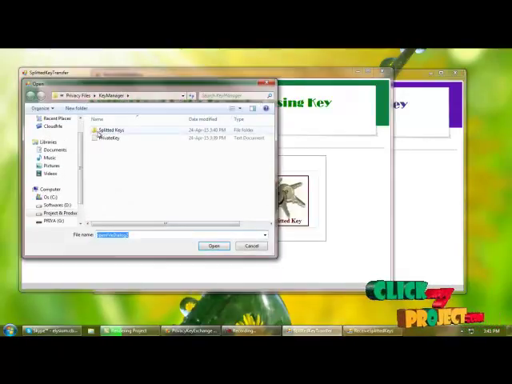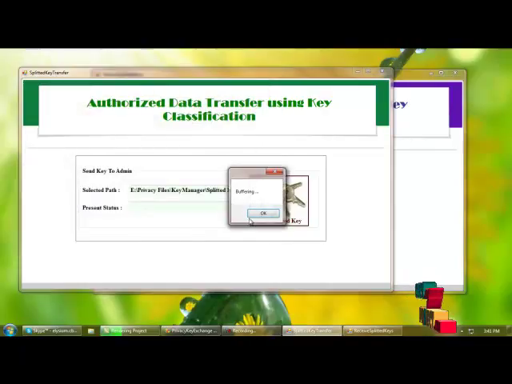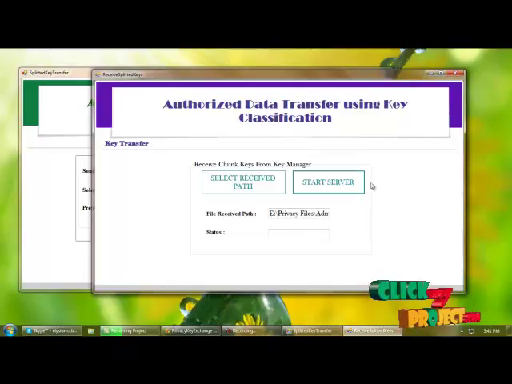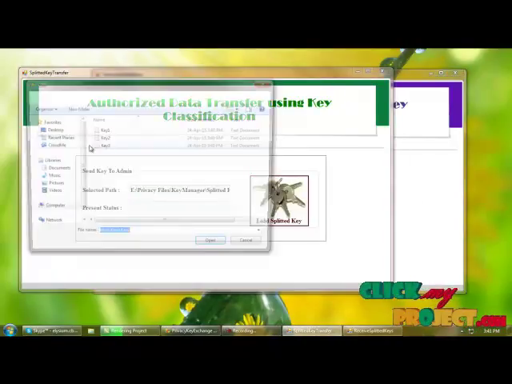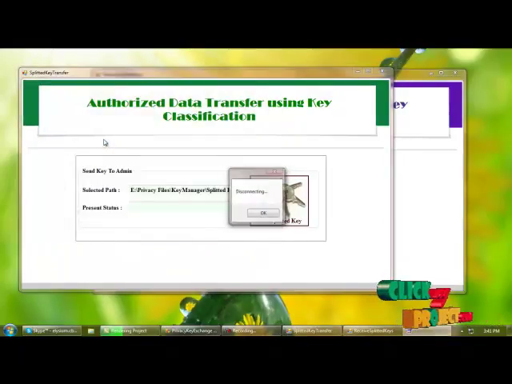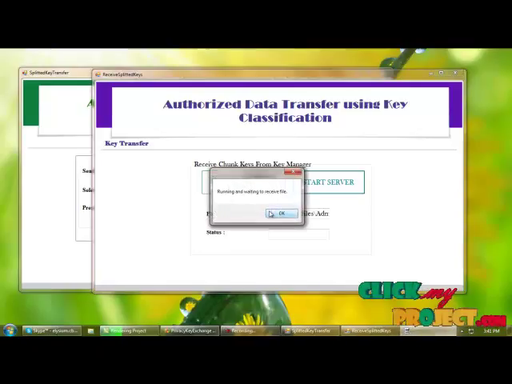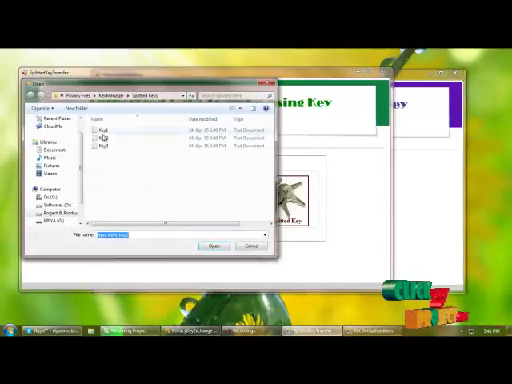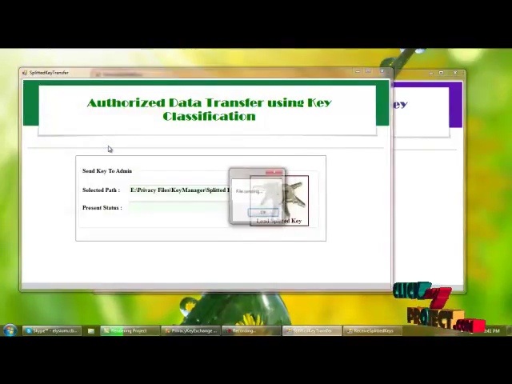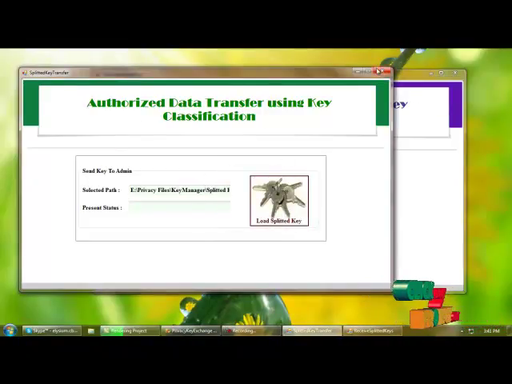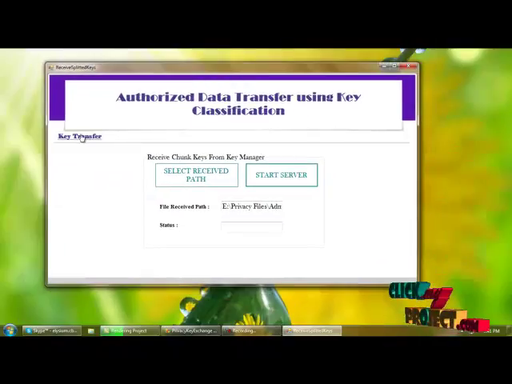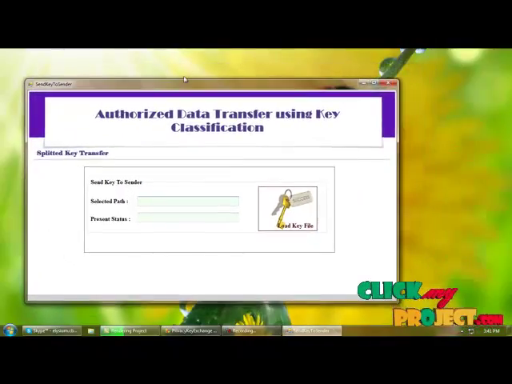From here I'm loading each split key, and I am again starting the server for receiving key 2, and again starting the server for key 3. Now we can close the key manager part.